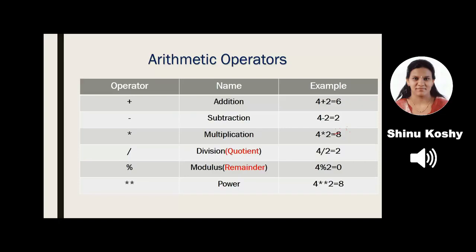Now, if you notice, the division and modulus operator, I will just give you the working of it. The division gives the quotient as the answer. So the example, 4 divided by 2 is equal to 2. The modulus operator, that is the percentage symbol, gives the remainder after division. That is 4 mod 2 is equal to 0. We can perform power operation using double asterisks, that is 2 star symbols.